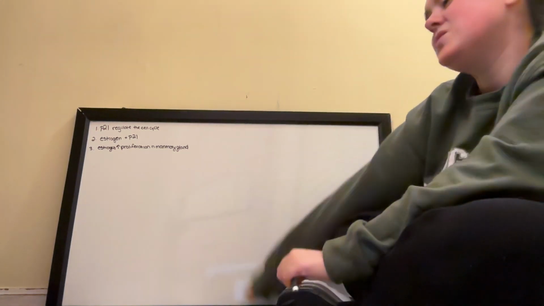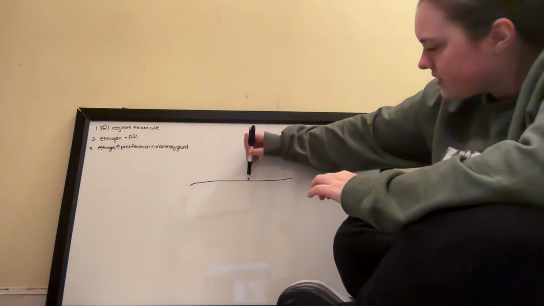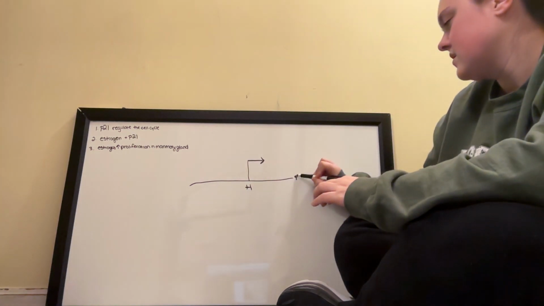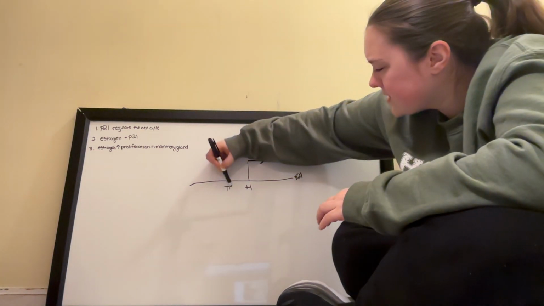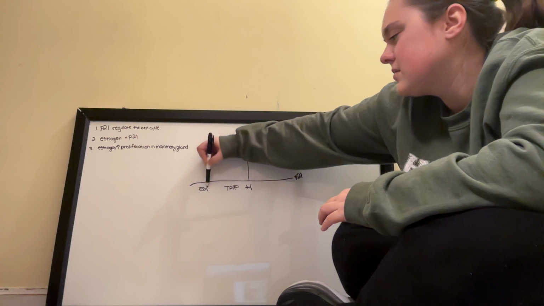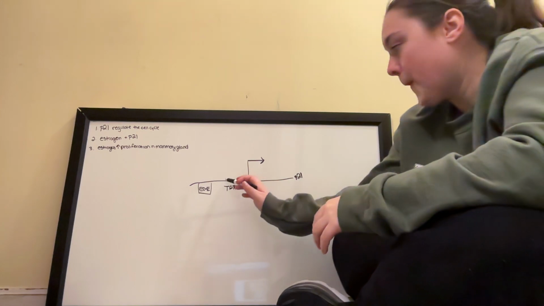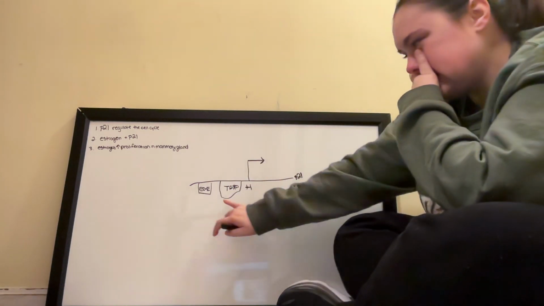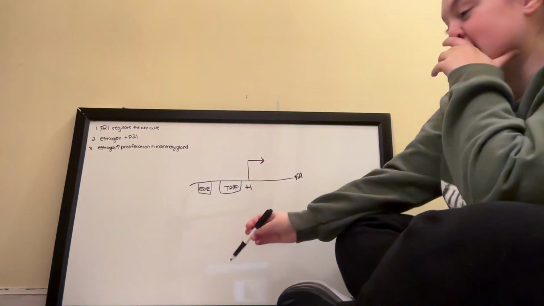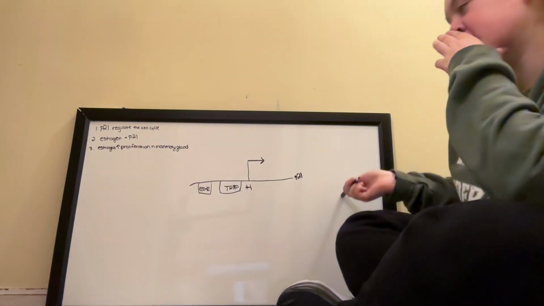So estrogen and P21, what is the relationship? So I'm going to draw a promoter, and I can explain it to you better as I do that. So we have the TATA box. And then I'm just going to write ERE, but it's the ERE and APC complex. Okay. So basically this is the gene, the P21 gene.